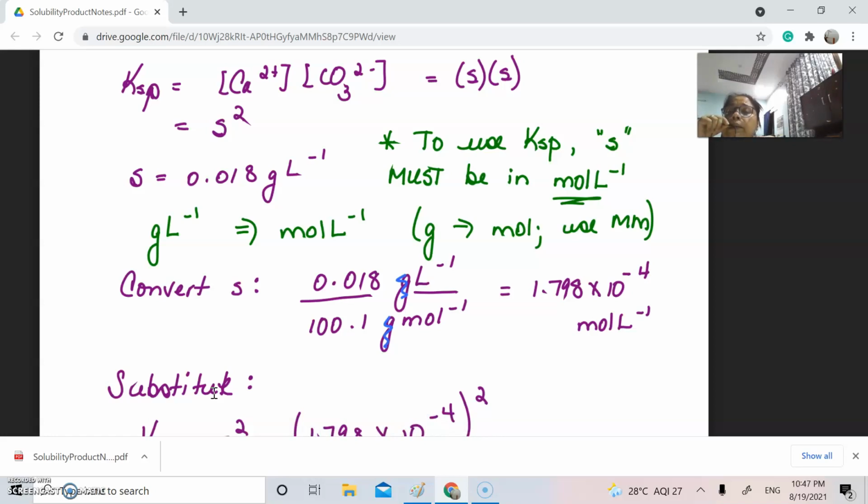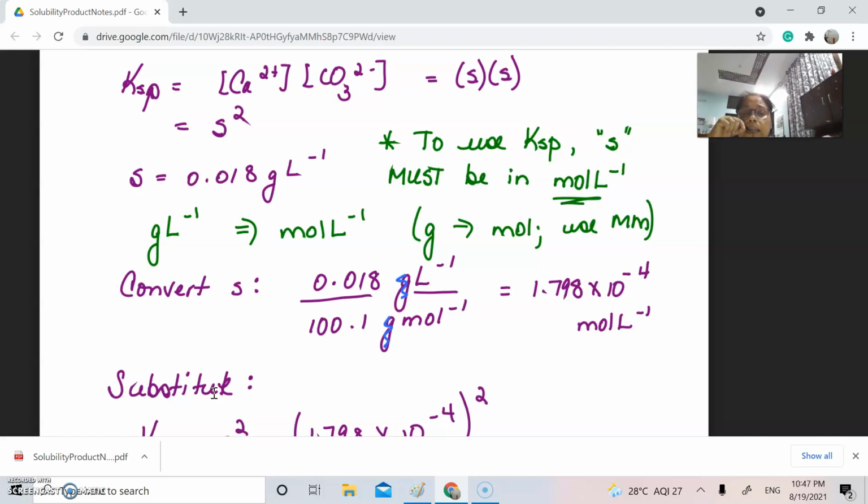So whatever be the amount in gram, just divide it by the molecular mass, and you will get the number of moles. So you are given 0.018 gram per liter. Divide it by the molecular mass, which is 100.1 gram per mole. Gram will cancel and you will get a ratio. Just simplify this one, you will get 1.798 into 10 to the power minus 4 mole per liter.